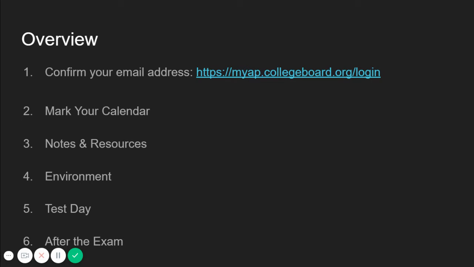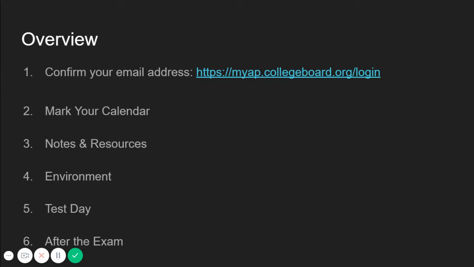An overview of your important key dates and items that need to be completed to have a successful test. Number one, make sure that your email address is correct inside of your College Board account. Go into your settings for your account and double check that your email is your Catch email inside of your College Board account.